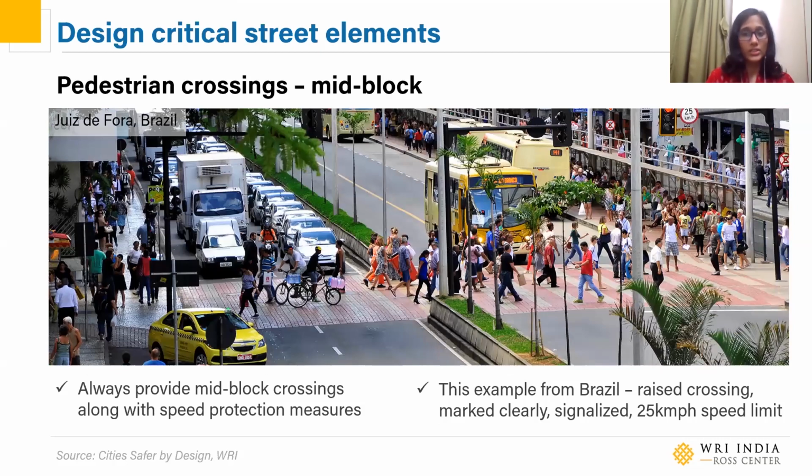The last point in crossings is to design mid-block crossings. Provide them frequently as per site demand, but also very carefully. Every mid-block crossing should have some sort of speed management measure that makes it safer for the pedestrian. Take this example from Brazil, a mid-block crossing that has been provided as a raised crossing, marked very clearly, also signalized, and with a 25 kilometers per hour speed limit.